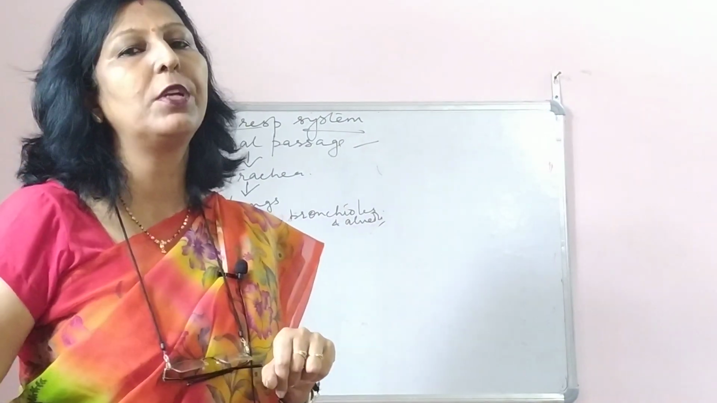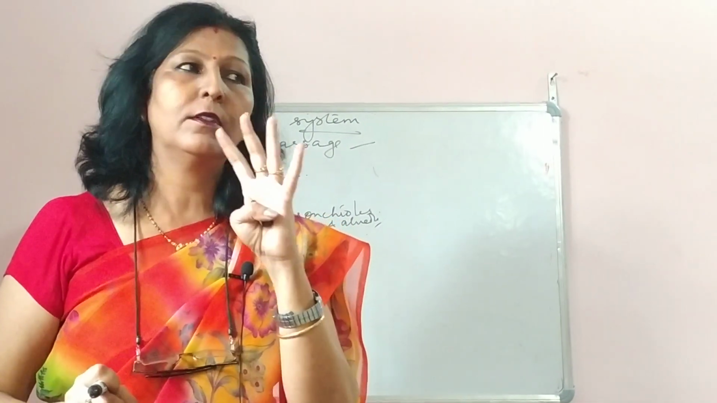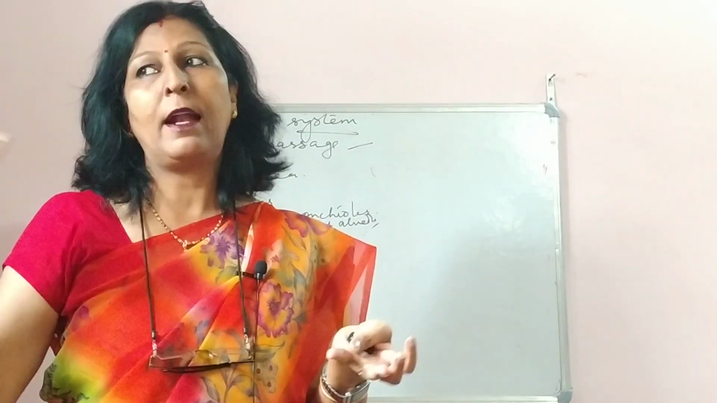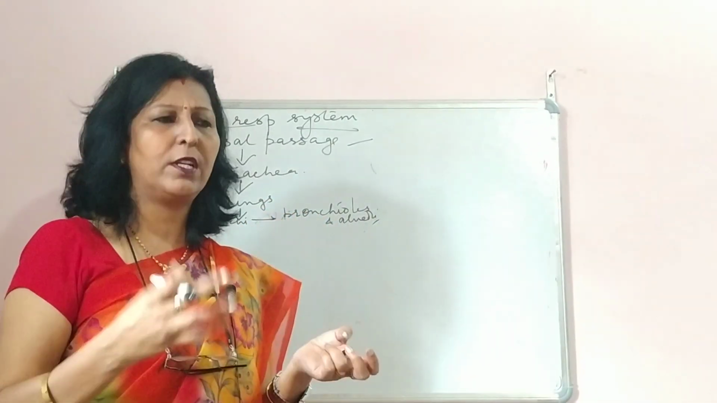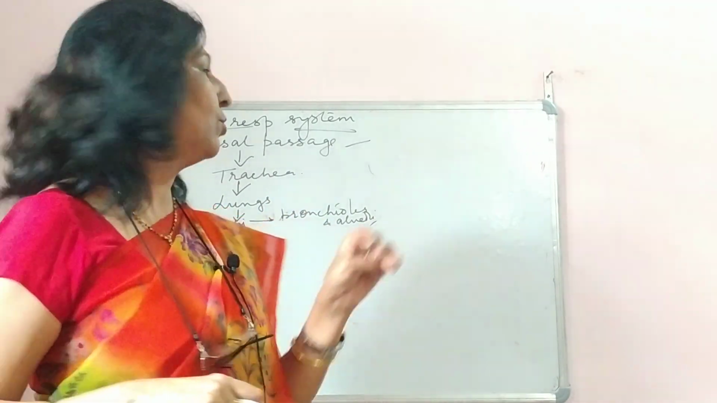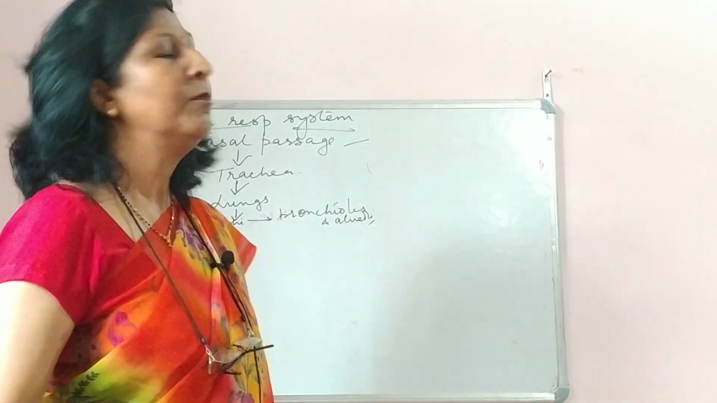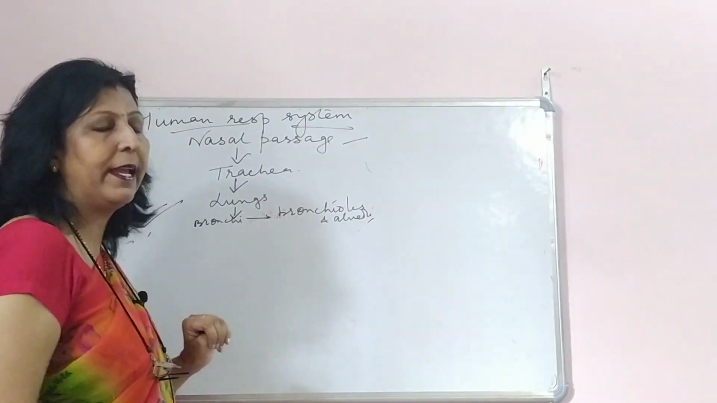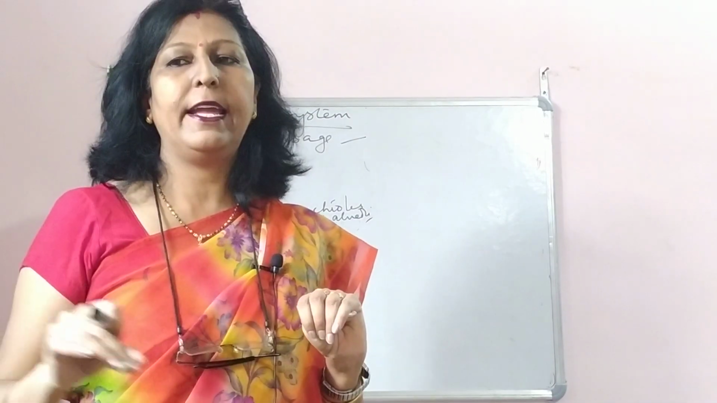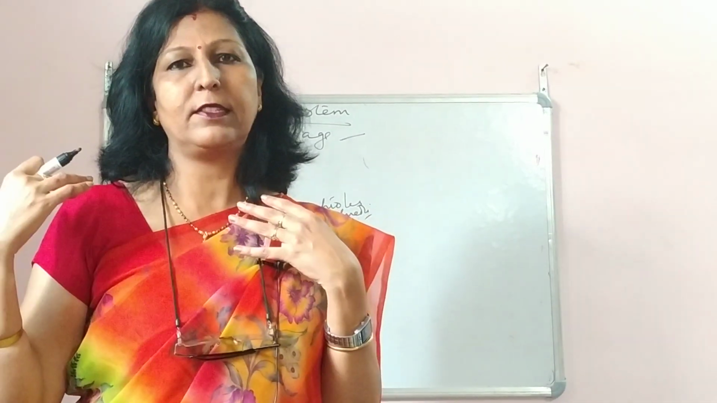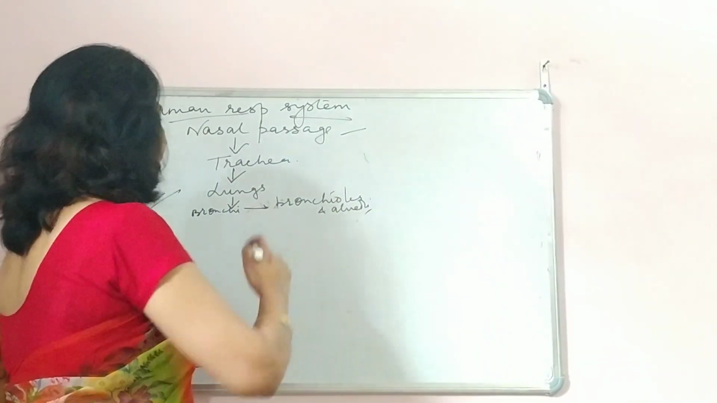Now what is the function of hair and mucus coating? To trap the dust, the germs, and the external agents, whatever they are, from entering into the respiratory system. It also cools the air as it enters inside. So that is the function of the nasal passage.